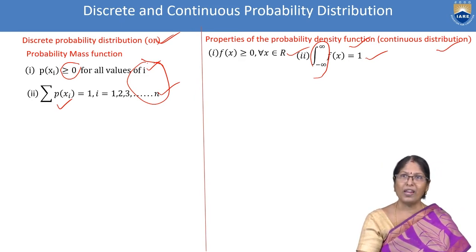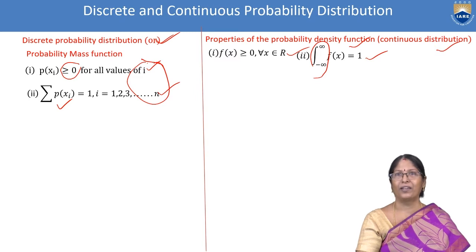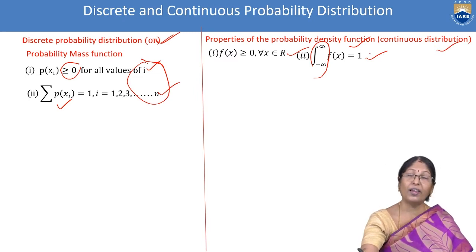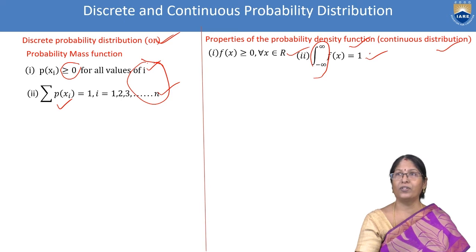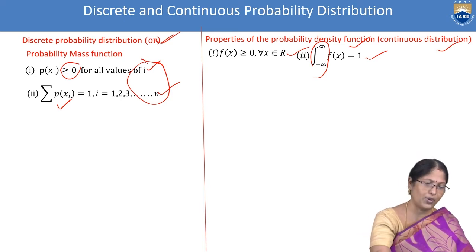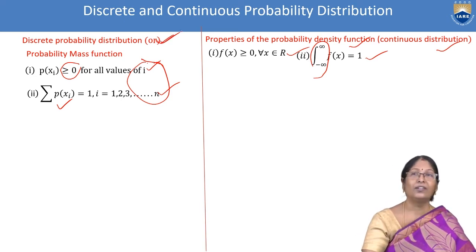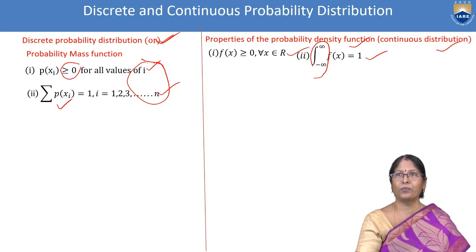This is the difference between the formulas. Students should keep in their memory. Integration is related to continuous distribution, summation is related to discrete probability distribution. Strongly they have to understand.